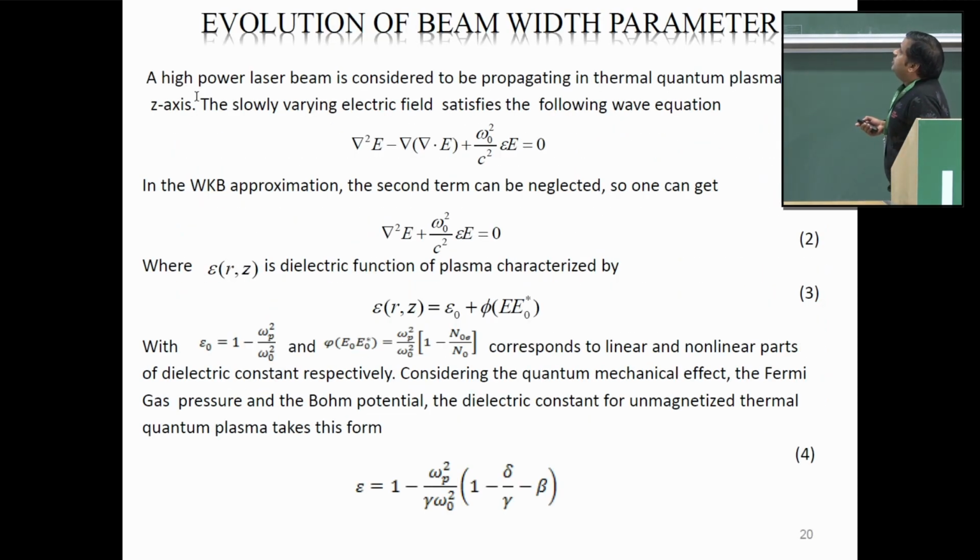So a high power laser beam is considered to be propagating in thermal quantum plasma along the z-axis. So the slowly varying electric field satisfies this equation. By making use of the WKB approximation, one may ignore the middle term.